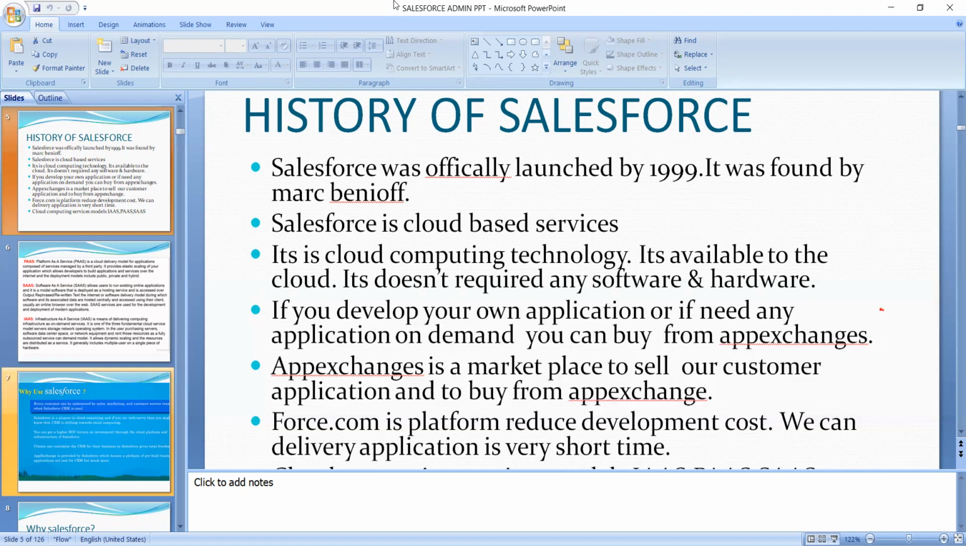And you can see here, the App Exchange is the marketplace to sell our custom applications and to buy from. You are selling the custom applications to that App Exchange, and you are buying from the App Exchange also. The client can also buy there in App Exchange.